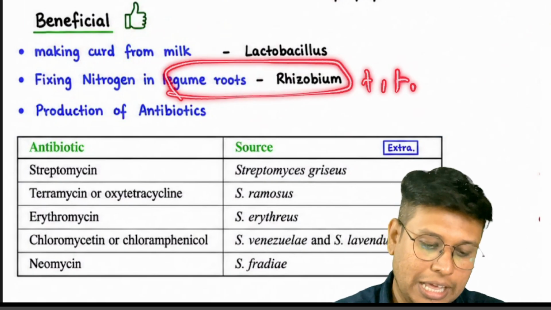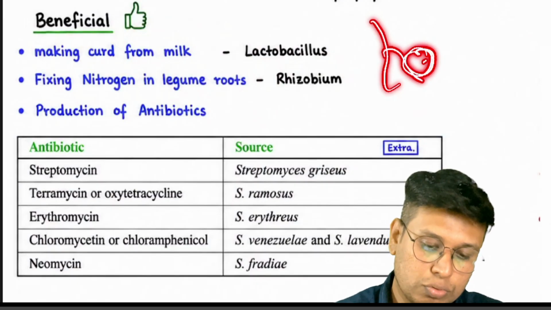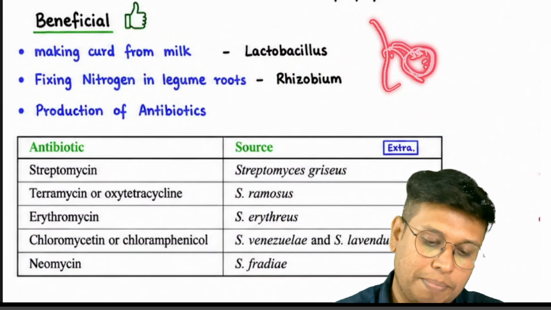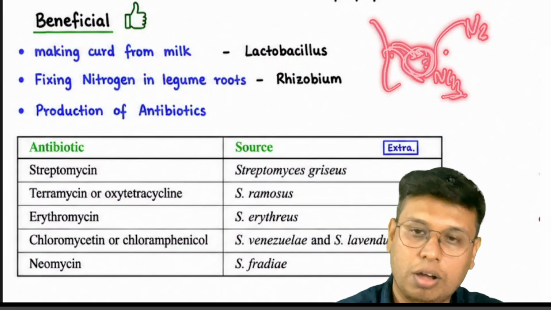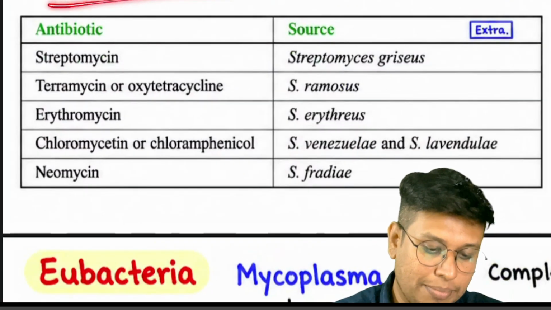Okay, in legume roots, what happens? They form a nodule. So the plant provides food and ATP and all, and the bacteria fixes the atmospheric nitrogen into ammonia or ammonium salt. And finally, production of antibiotics.